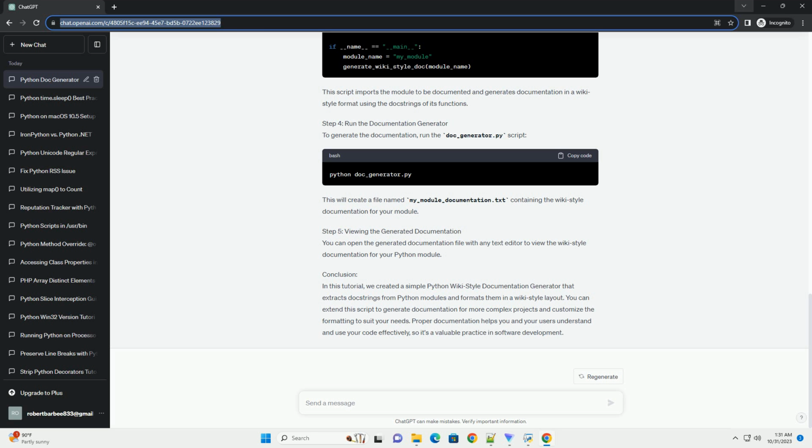Conclusion. In this tutorial, we created a simple Python Wiki-Style documentation generator that extracts docstrings from Python modules and formats them in a Wiki-Style layout. You can extend this script to generate documentation for more complex projects and customize the formatting to suit your needs. Proper documentation helps you and your users understand and use your code effectively, so it's a valuable practice in software development.